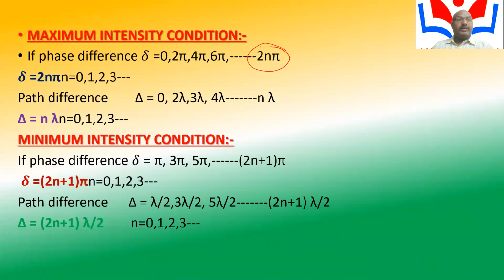The path difference is delta equal to n lambda: n equal to 0 gives path difference 0, n equal to 1 gives lambda, and so on. The minimum intensity condition is when the phase difference delta is pi, 3 pi, 5 pi. That means (2n plus 1) into pi, and the path difference is lambda by 2, that is delta equal to (2n plus 1) lambda by 2.